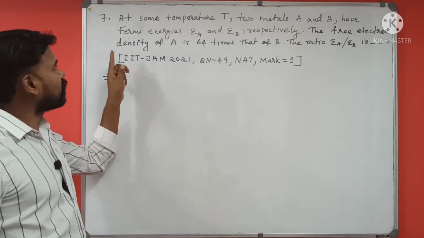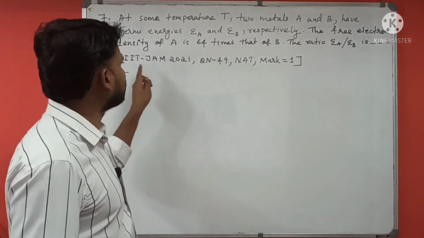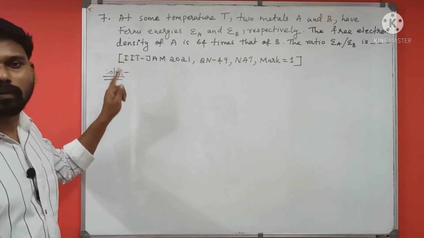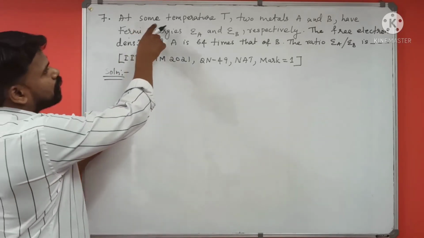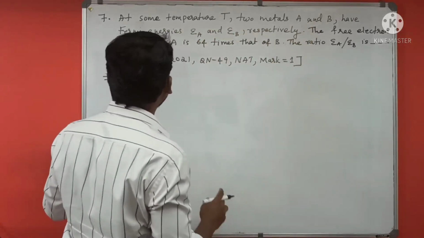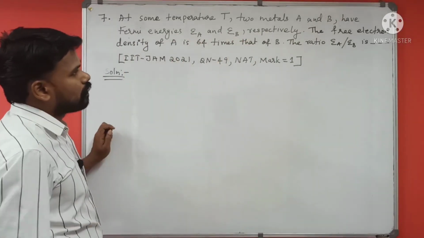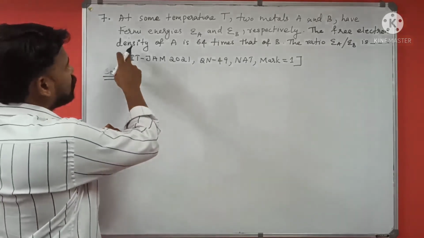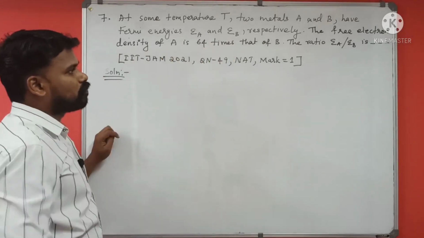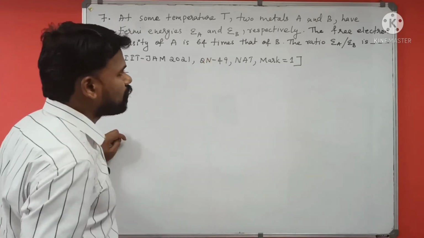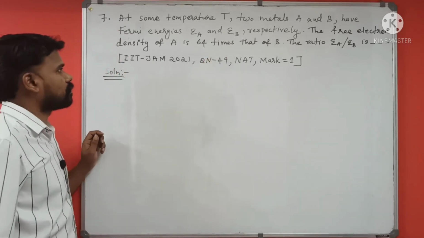This is another numerical answer type question from the IIT JAM 2021 exam. It's a 1 mark question. This is about Fermi energy. I will read the question. At some temperature T, two metals A and B have Fermi energies EA and EB respectively. The free electron density of A is 64 times that of B. The ratio EA by EB is, that's the question.